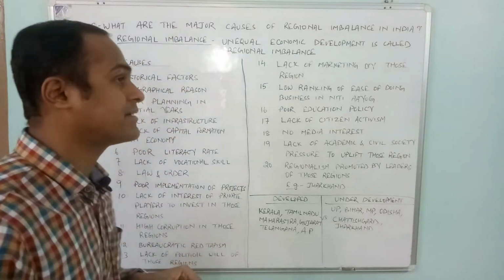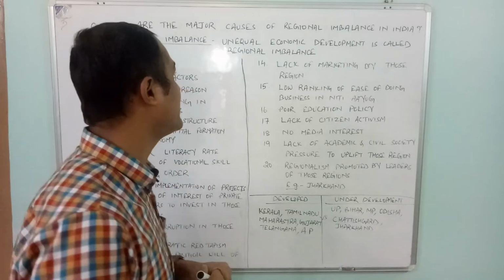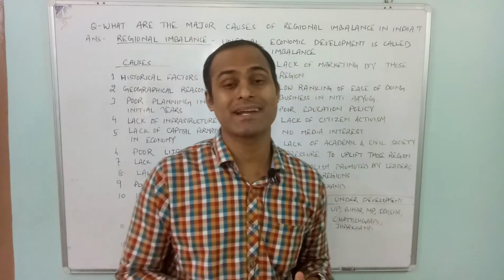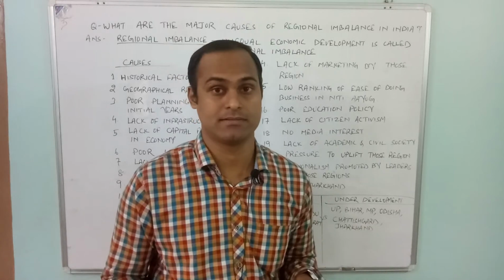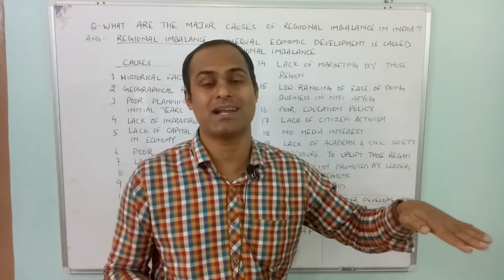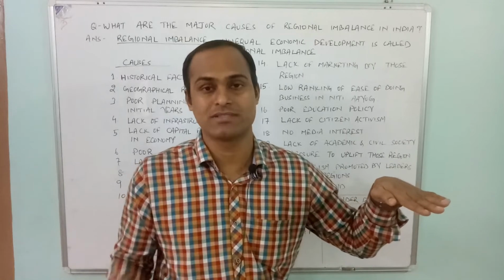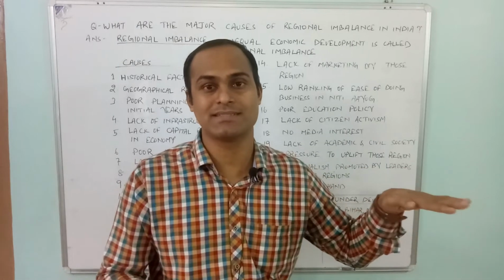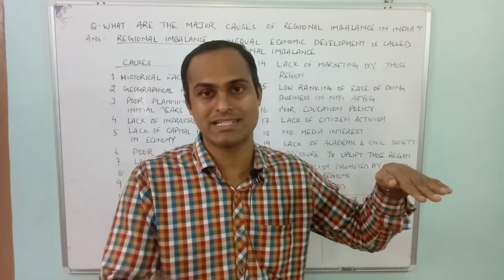In the introduction itself you have to define what regional imbalance is. Regional imbalance means unequal economic development between regions. For example, some portions of Kerala, Karnataka, Maharashtra and Tamil Nadu are developed, and Bihar, UP, Jharkhand, Odisha and Chhattisgarh are underdeveloped. Why is there so much regional imbalance? Why is this portion progressing and why is this portion left behind?